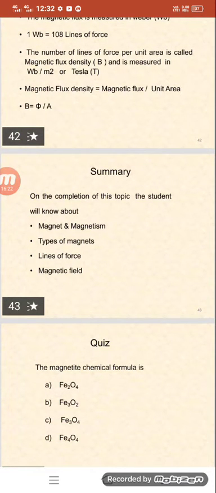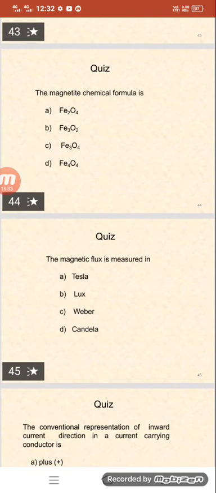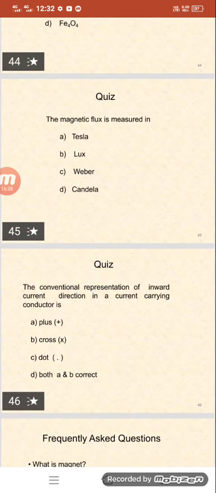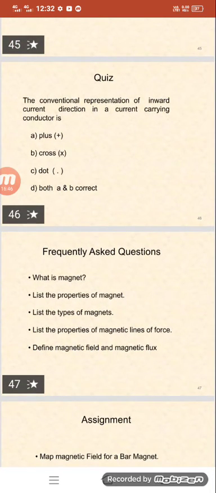The magnetite chemical formula is what here: Fe3O4, Fe3O2, or Fe44? You can give some answer for this one. The magnetic flux is measured in Weber. After that we have a quiz question: the representation of inward current direction in a current carrying conductor. Inward is nothing but plus.